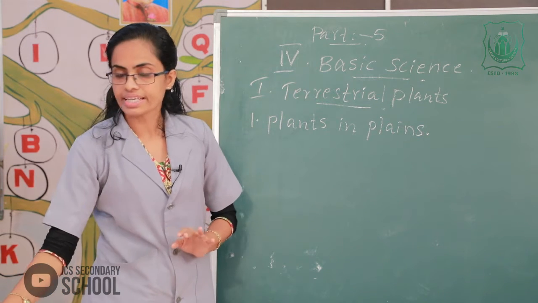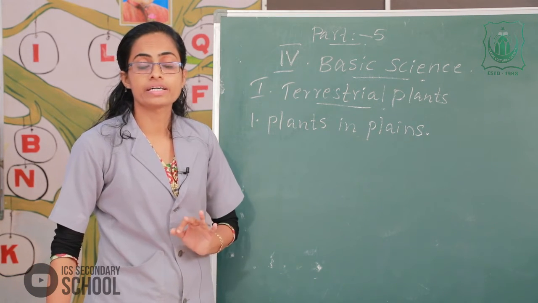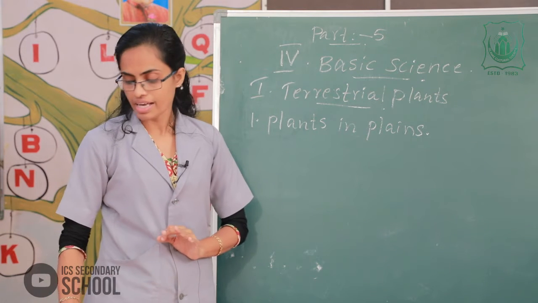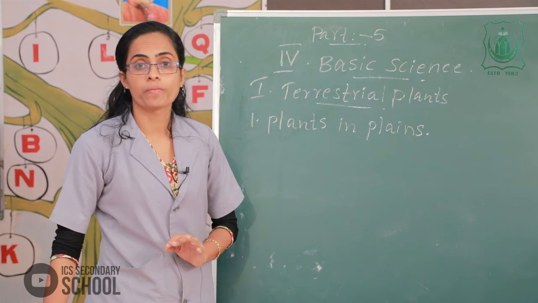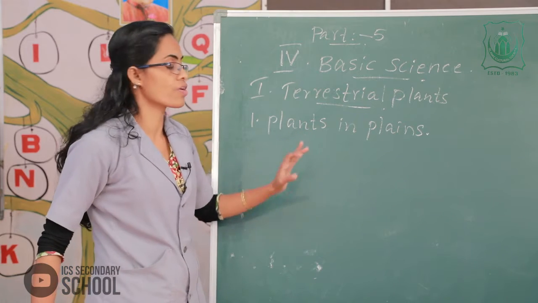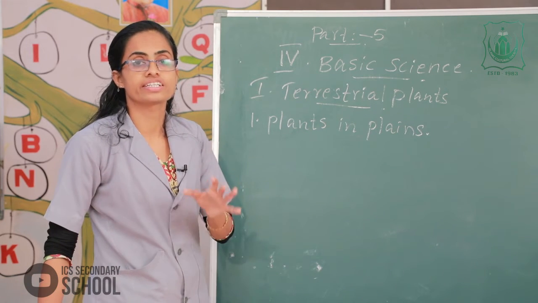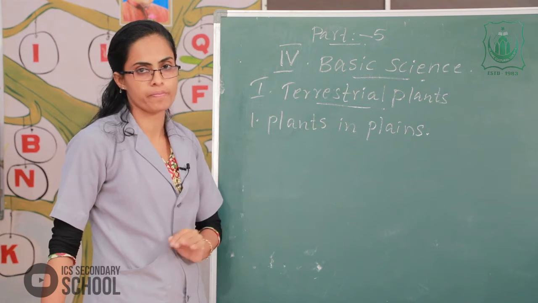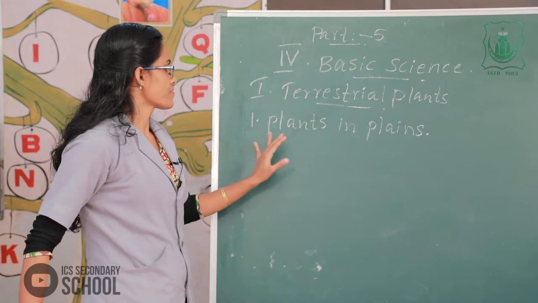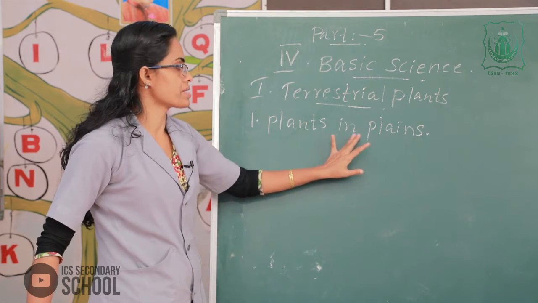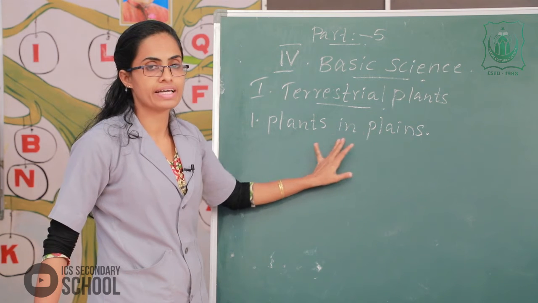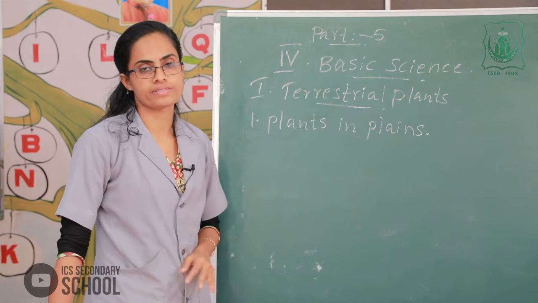And the second one, plants in marshy areas, and plants in mountains, and plants that grow in desert. These are the different types of terrestrial plants. The first one, plants in plains.